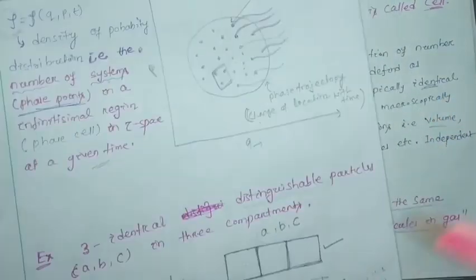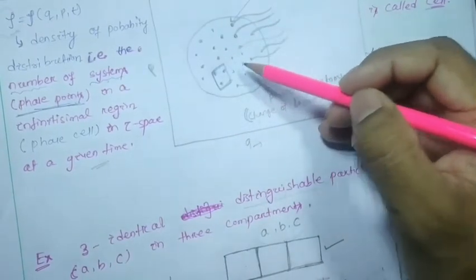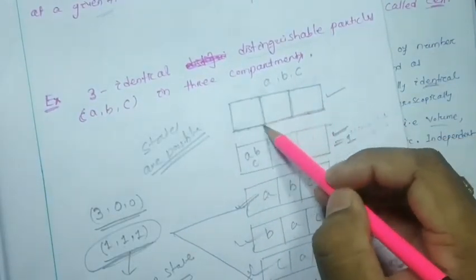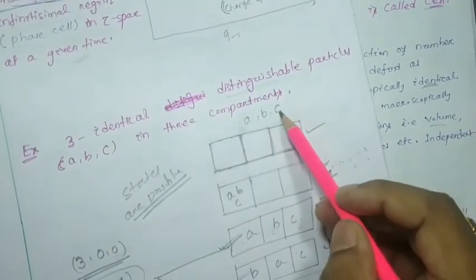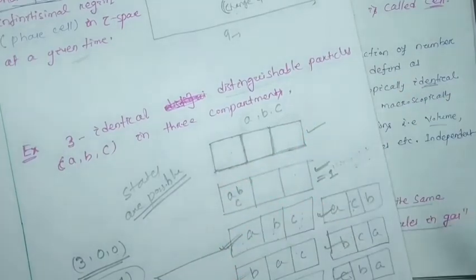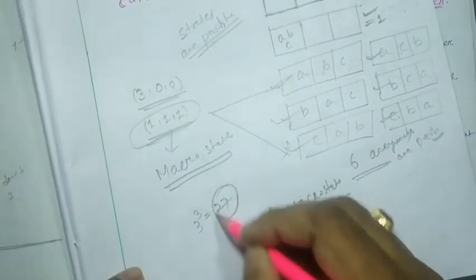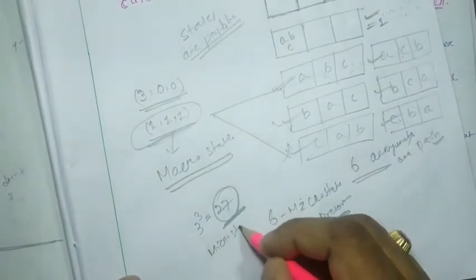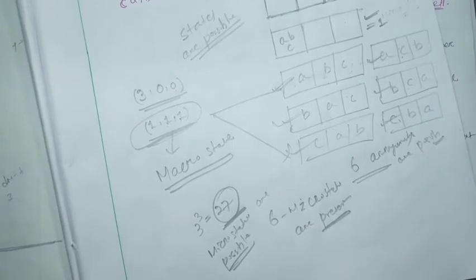Here I am going to explain once again that this ensemble contains so many systems. I have reduced it to a very small one: this whole ensemble has only 3 phase cells, and 3 particles are going to be arranged in these 3 compartments. It can be done in many different ways. How many? 3 to the power 3, that is 27 different ways, which means 27 microstates are possible. How that is, we will discuss in our forthcoming sections.